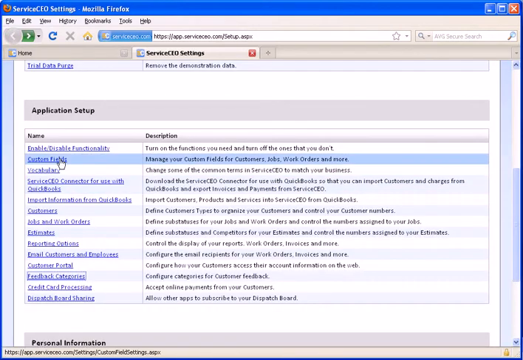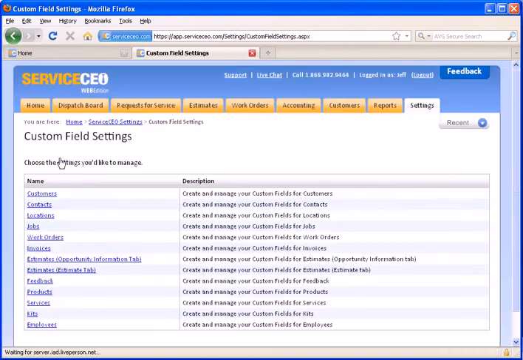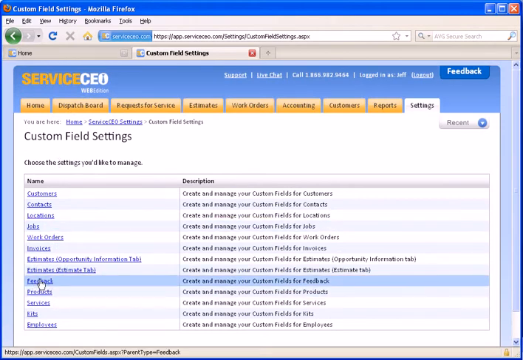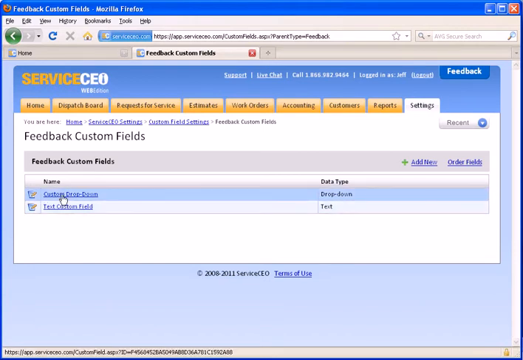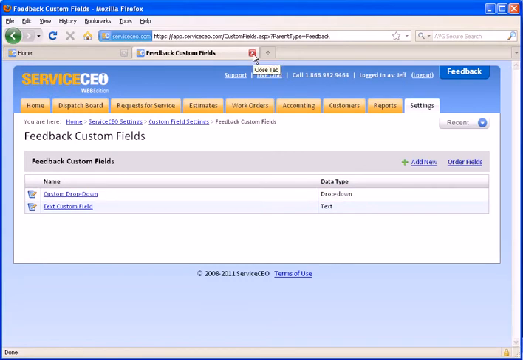On top of categories, you can also build any custom fields that you'd like here in the feedback section. You can see here we've actually built two fake ones, a fake text field and a fake drop-down. Just keep in mind you can set up as many custom fields as you like on here. You can also set up as many feedback categories as you'd like on here.